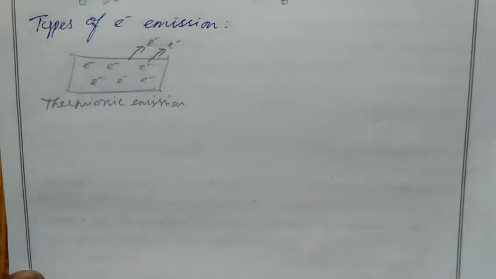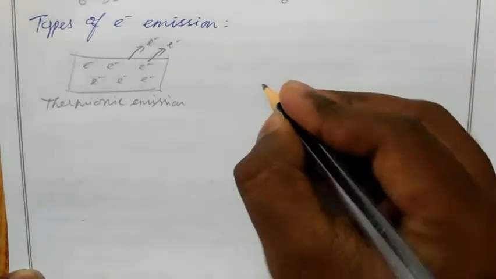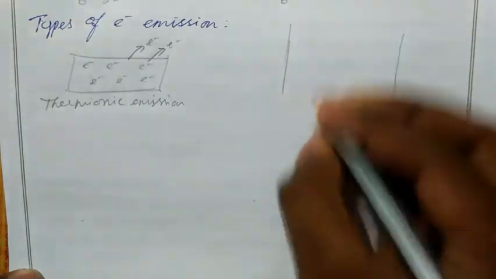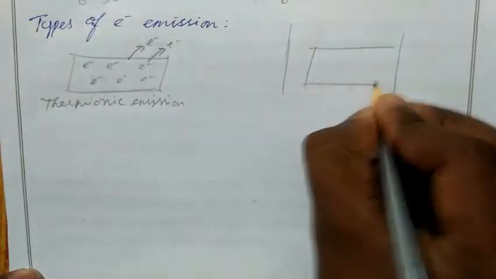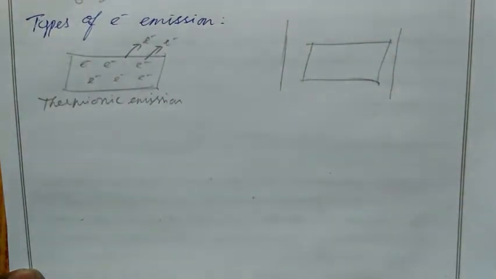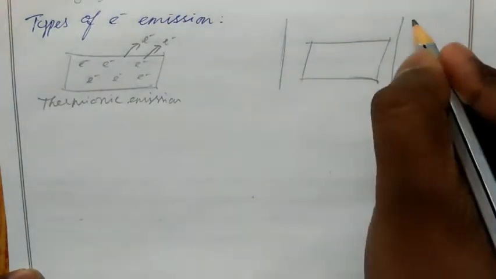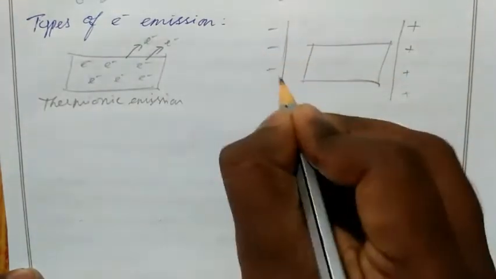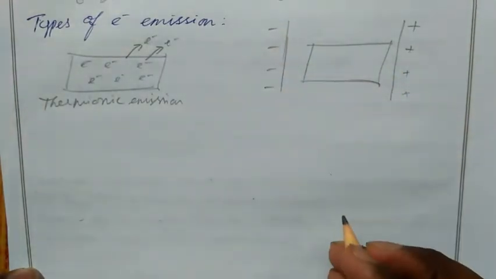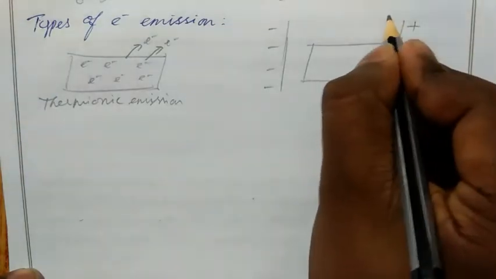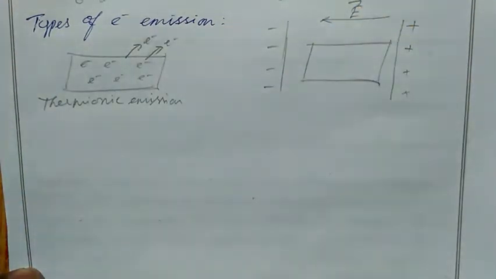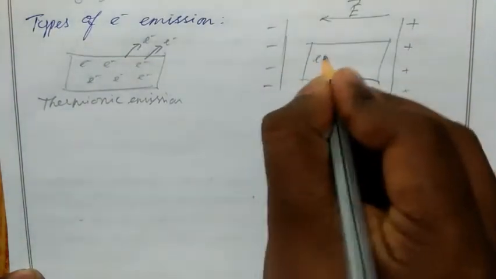Then we have the next type, electric field emission. We have a metal in between electric plates. We have the positive terminal here and the negative terminal here. What is the direction of the electric field? It starts from positive to negative. Here we have free electrons.